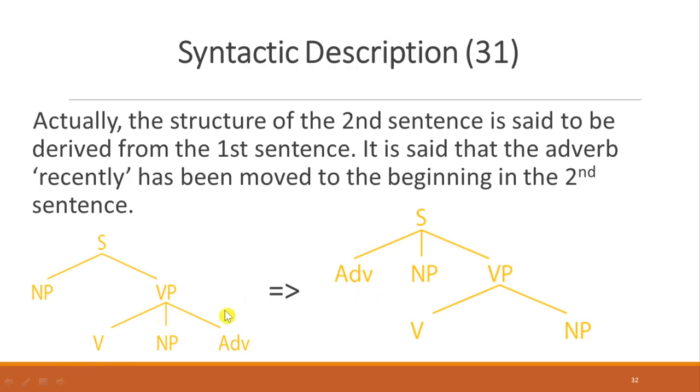So recently stays at the end, and here recently stays at the beginning. We can see that the adverb of time recently can be used in different ways by means of syntactic description, but it's through the transformational rule. So it means that for recently, you can put it at the beginning or you can put it at the end. So to transform here, recently it stays last, right?